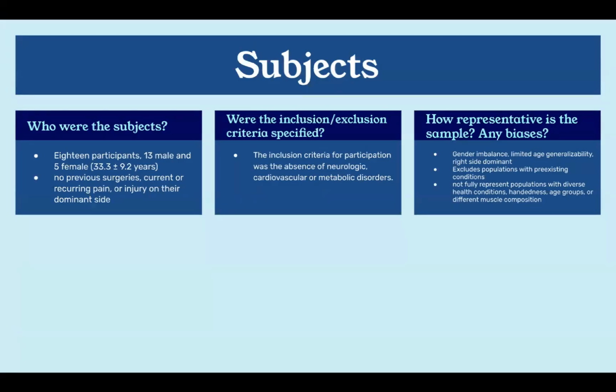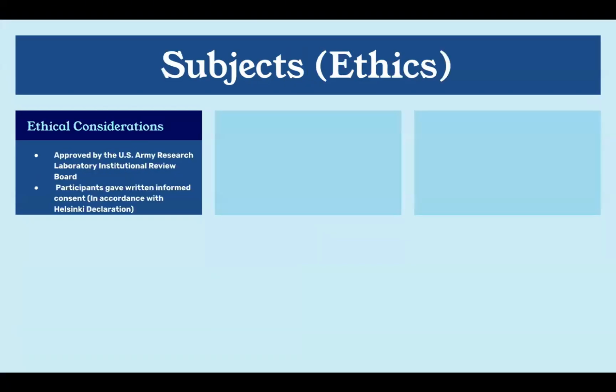For the representativeness of the sample, there was a gender imbalance and a limited age generalizability because the age range they chose was pretty short. So people on the really high and really low end of that age spectrum wouldn't necessarily be able to generalize these results. And all of the participants were right side dominant. This excludes populations with pre-existing conditions, and it is also not fully representative of populations with diverse health conditions, handedness, age groups, and different muscle composition.